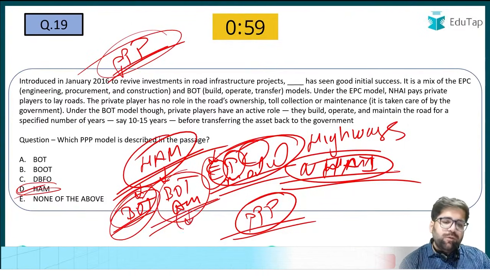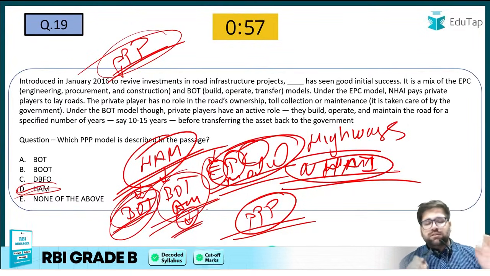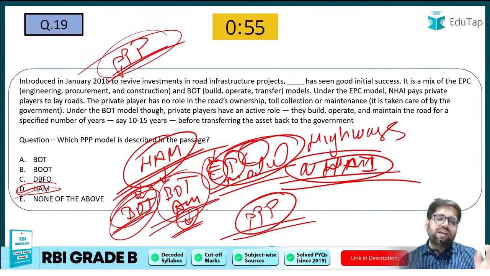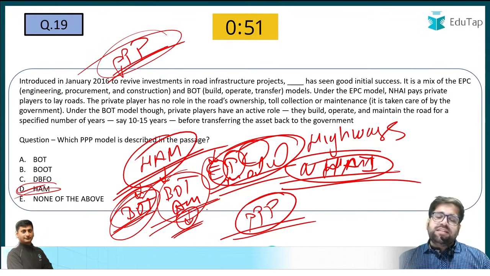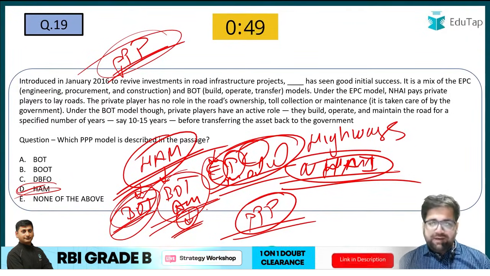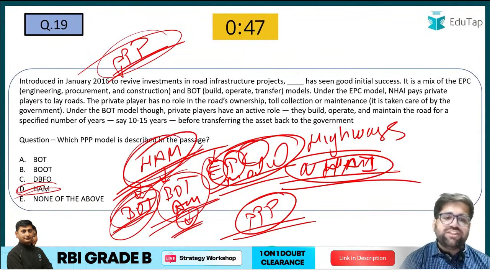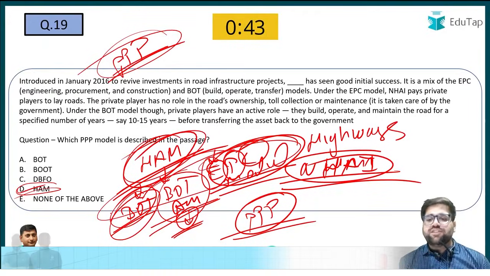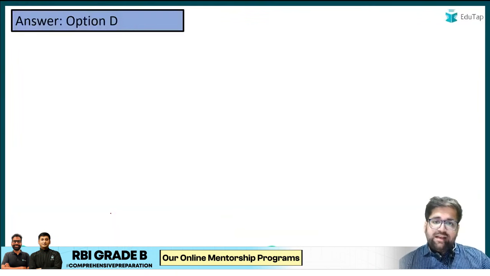Under this particular component, government makes the payments. Overall theme of BOT is same, but the word annuity here means that it will make payments under certain series. It will not make a lump sum payment. So that is the overall combination of HAM. So you have to understand three concepts and then combine them to form an HAM. As simple as that. Yes, the correct answer will be HAM.